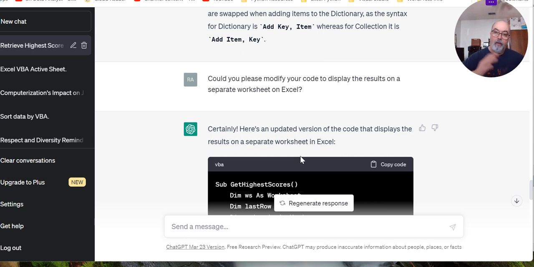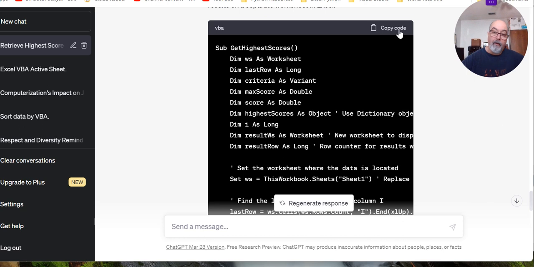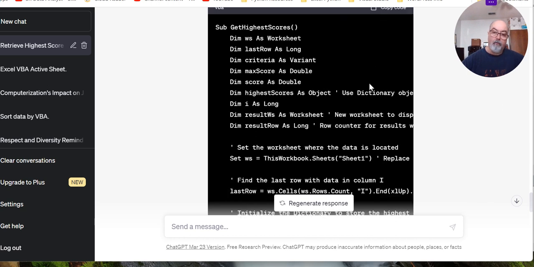And if you want to debug the code, go through the code step-by-step mode, you can see the results of your code while you're debugging. That's the purpose of the Windows immediate window. It's not really to communicate the data sets. So after I asked this question, ChatGPT said, certainly, here's an updated version of the code that displays the results on a separate worksheet in Excel. And then it again modifies the code.